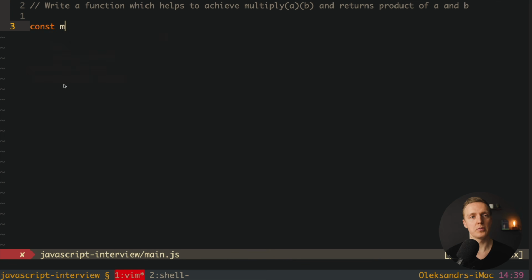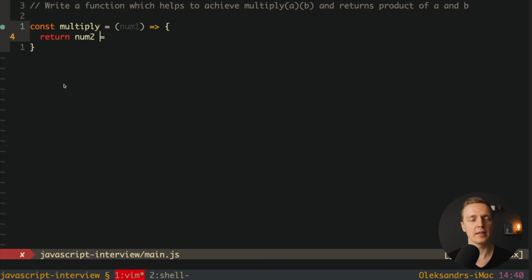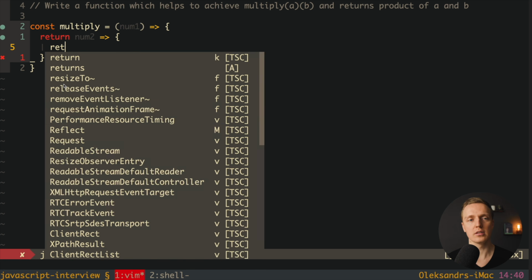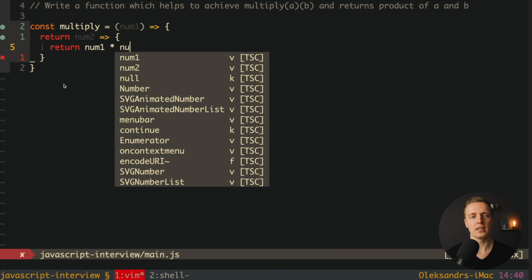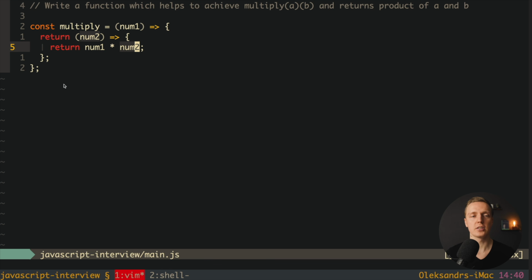So what I want to do, I want to create a multiply function, and here we are getting our a, so it will be num1 for example, and here we want to return a function, because as you can see here on the top, we are calling on the result of multiply a, b, which means our multiply must return a function. So here we can write that we are getting a function which will get b, this is num2 for example, and here inside we want to multiply our num1 and num2. In this case, our second function will deliver for us the multiplication of num1 and num2. And this is how we can use it.